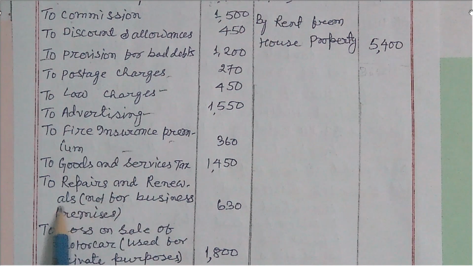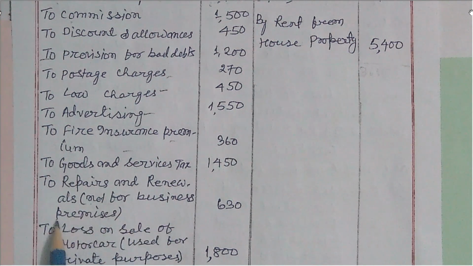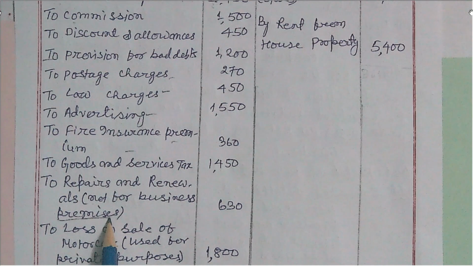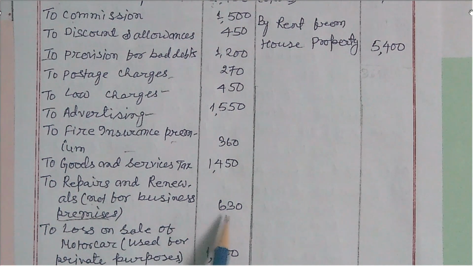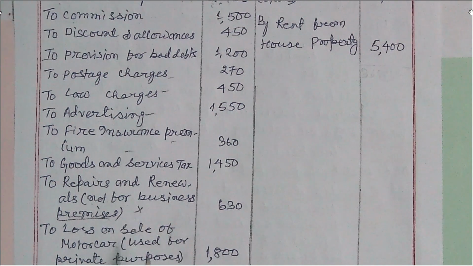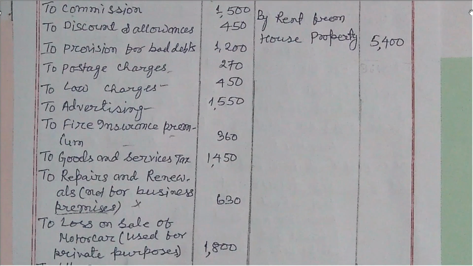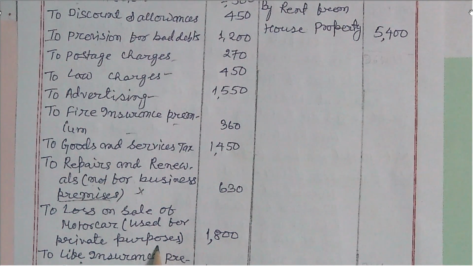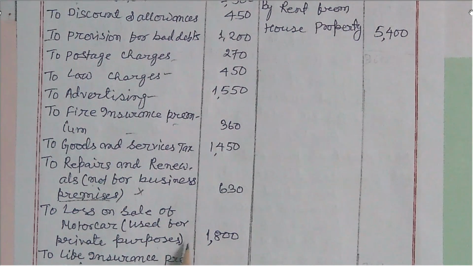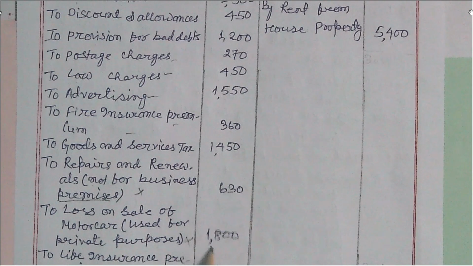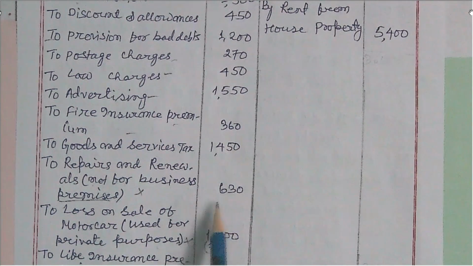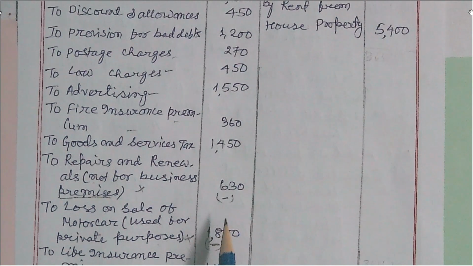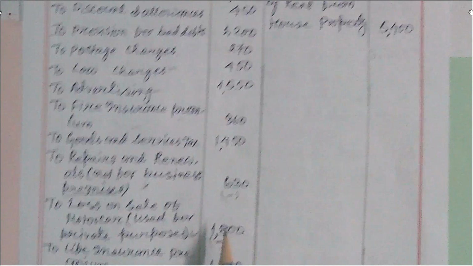The next here is repairs and renewals not for business premises. It is not a business expense. This is not allowed to be debited, but it is debited. And a loss on sale of motor car used for private purposes is not allowed to be debited, but it is debited, meaning amount deducted. Those amounts deducted we will add back, that is the disallowed expenses.